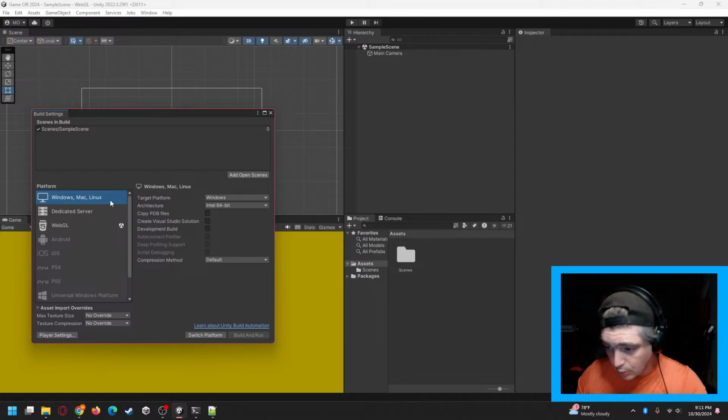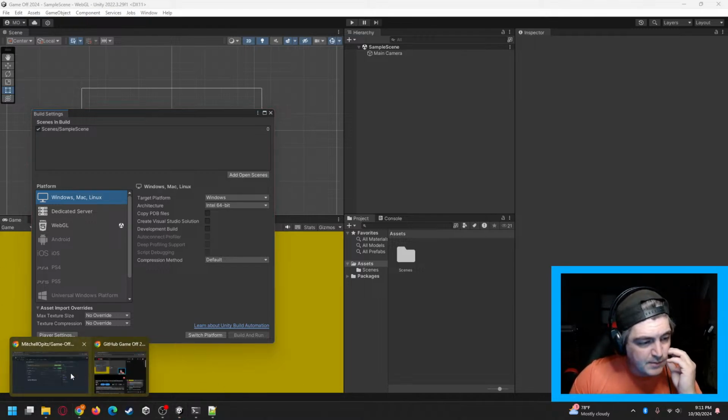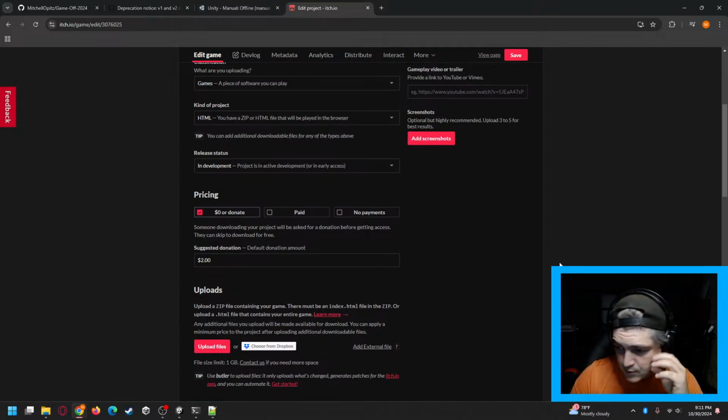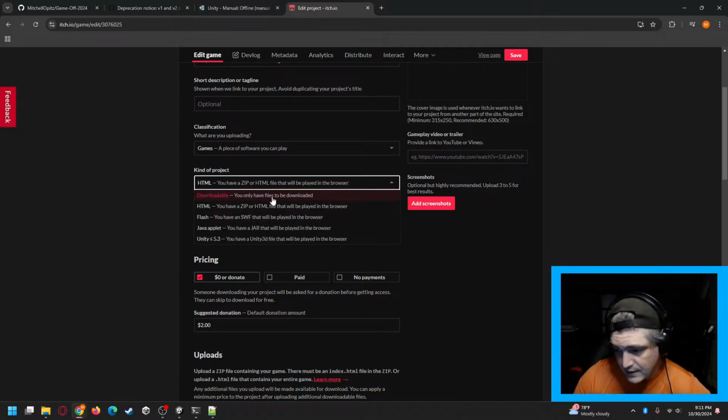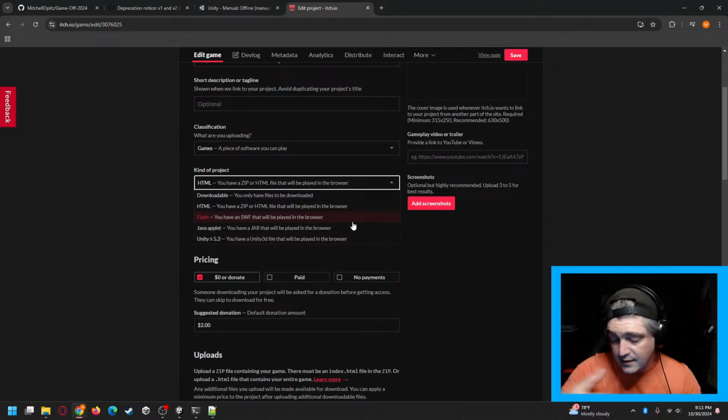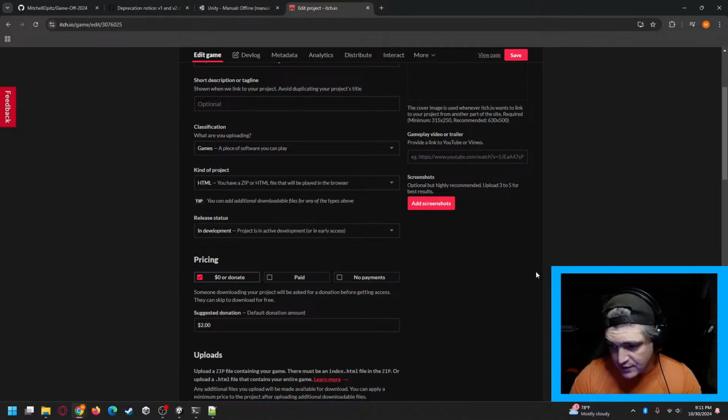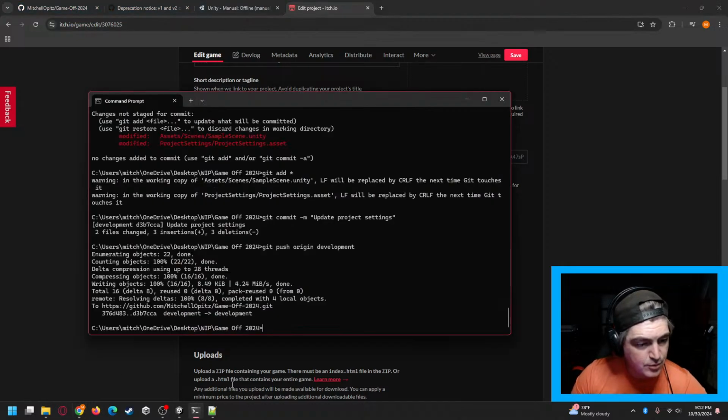So when we were trying to deploy it to an HTML page, let me actually go to that so you can see. Here on our itch.io page, we had that set as an HTML rather than a downloadable. Because of that, it was trying to take the downloadable default Unity project and connect that to the itch.io HTML page. When we adjusted it to the WebGL build, now it should build the correct file and connect that over to it. I think I just pushed it. I did.